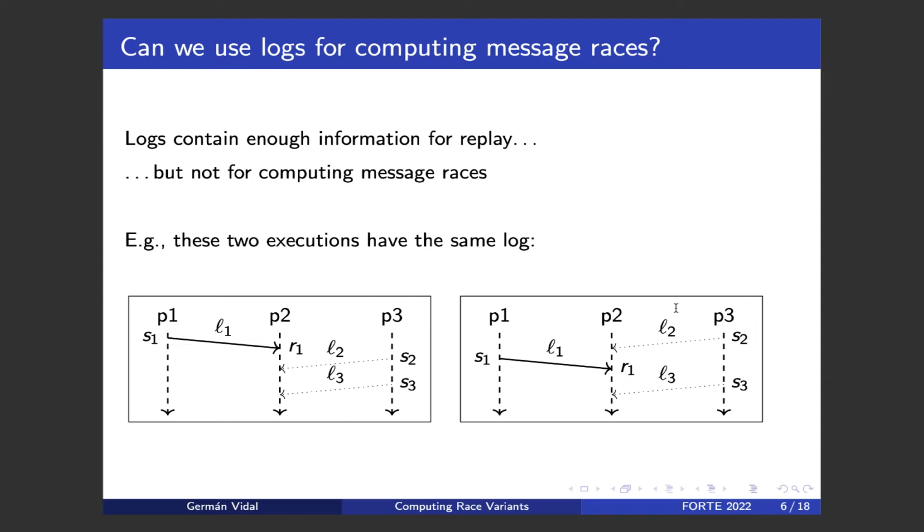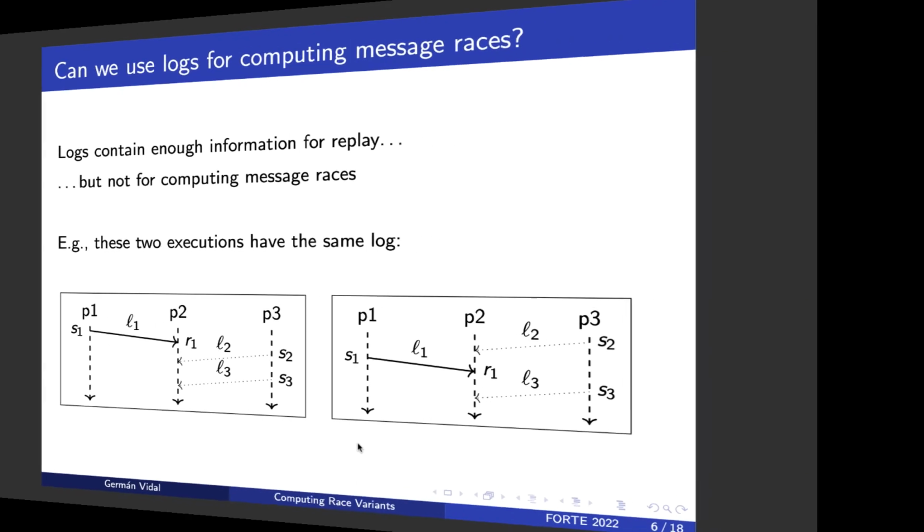L2 is, say, in the past of this receive. So if it was not received, despite the fact that L2 arrived before L1, it is because obviously the value of the message L2 doesn't match the constraints of L1, okay? Therefore, in the second diagram, we can only have a race between L1 and L3. Unfortunately, the log of these two diagrams is exactly the same. Okay, therefore there are several obvious limitations, and we need to add some more information in order to be able to compute message races using these logs.